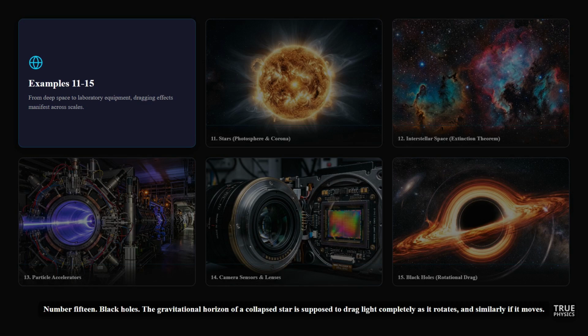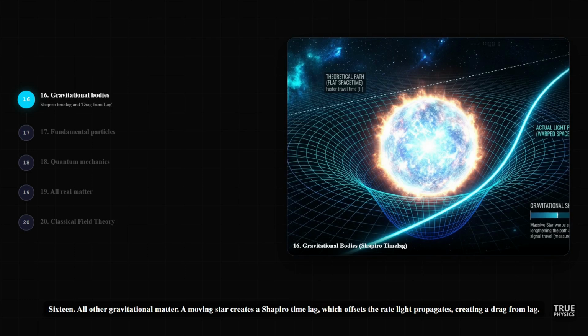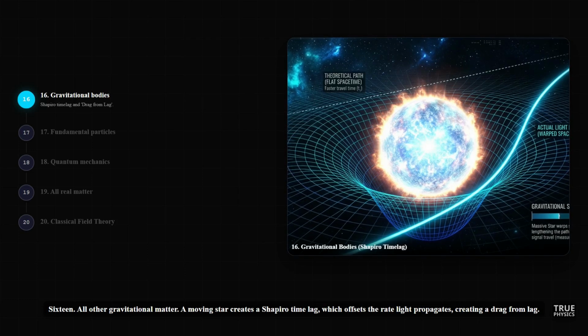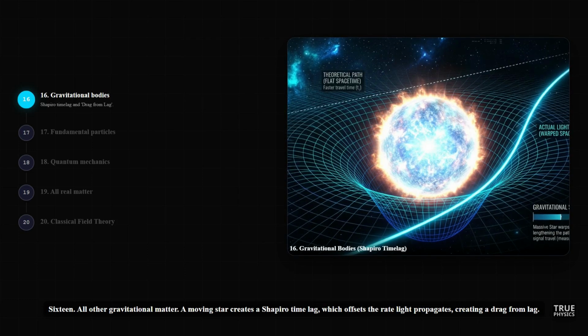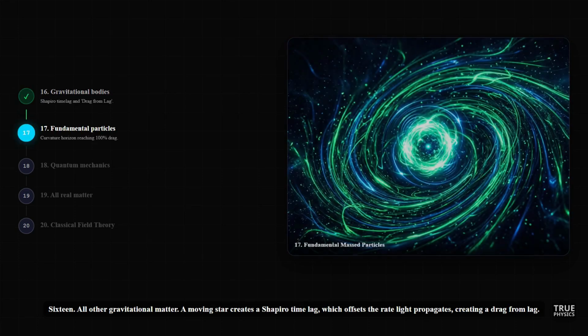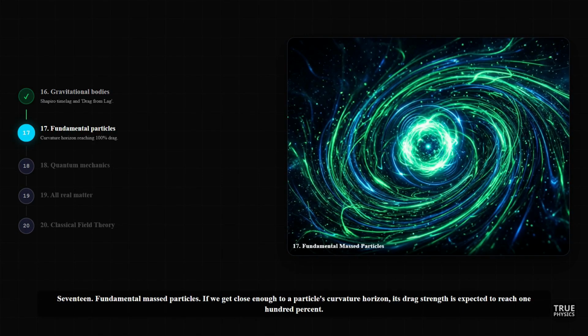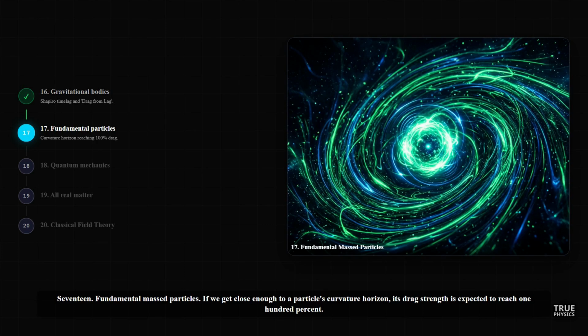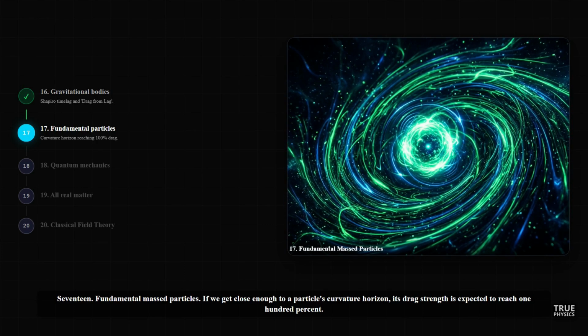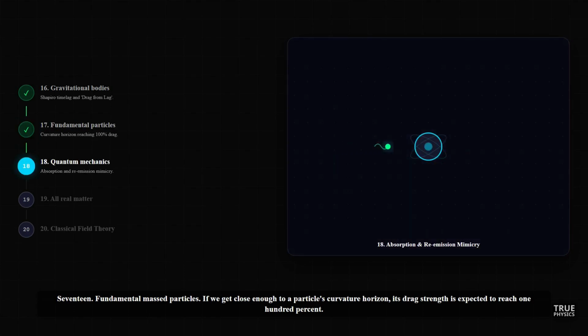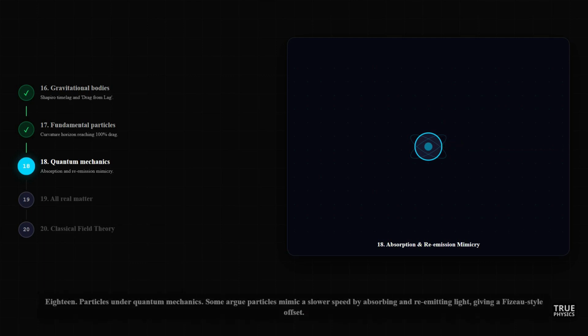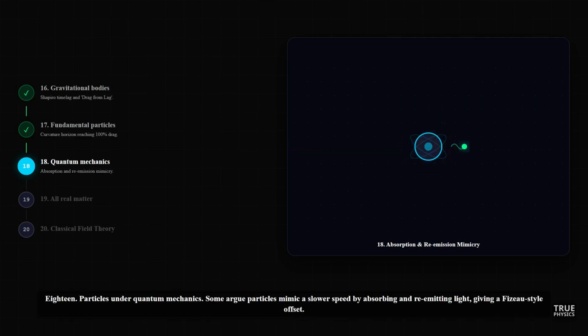Number 15. Black holes. The gravitational horizon of a collapsed star is supposed to drag light completely as it rotates, and similarly if it moves. 16. All other gravitational matter. A moving star creates a Shapiro timelag, which offsets the rate light propagates, creating a drag from lag. 17. Fundamental massed particles. If we get close enough to a particle's curvature horizon, its drag strength is expected to reach 100%. 18. Particles under quantum mechanics.